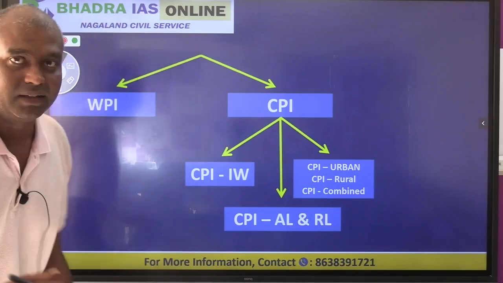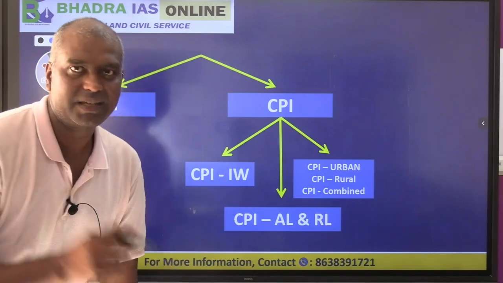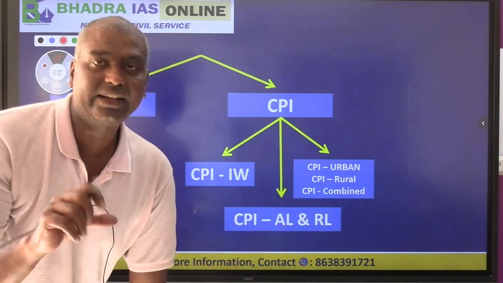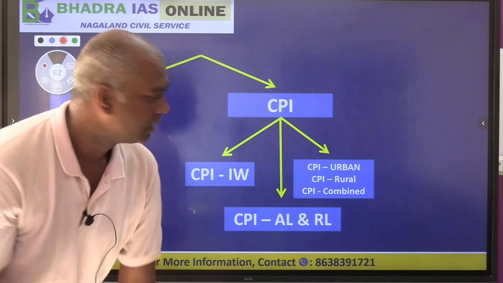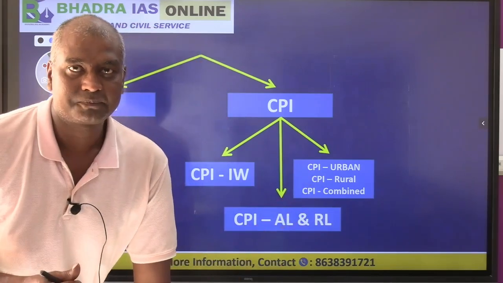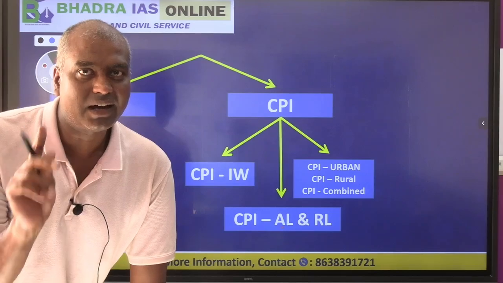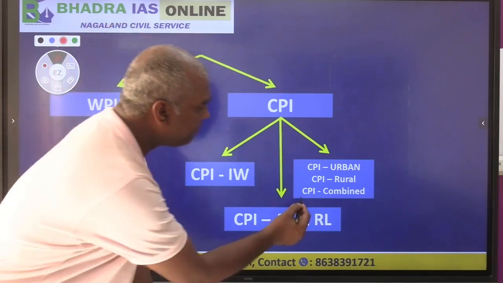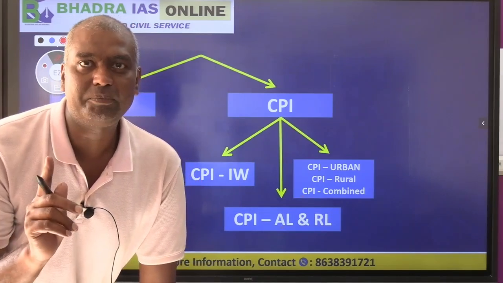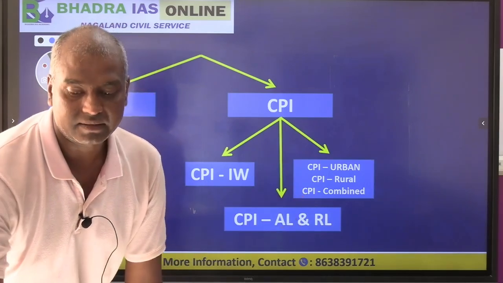The CPI is further divided into CPI for industrial workers, CPI IW, CPI AL and RL, agricultural labor and rural laborer, and CPI urban, rural and CPI combined. For your exam, remember, for monetary policy, RBI uses CPI combined. Clear? For monetary policy, RBI uses the CPI combined.